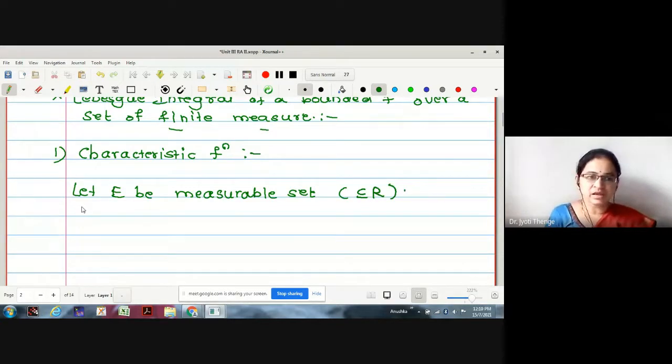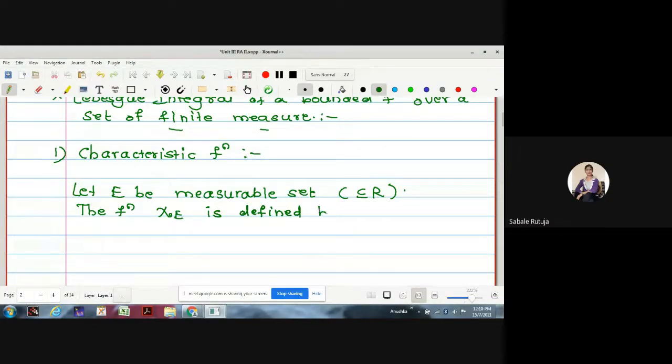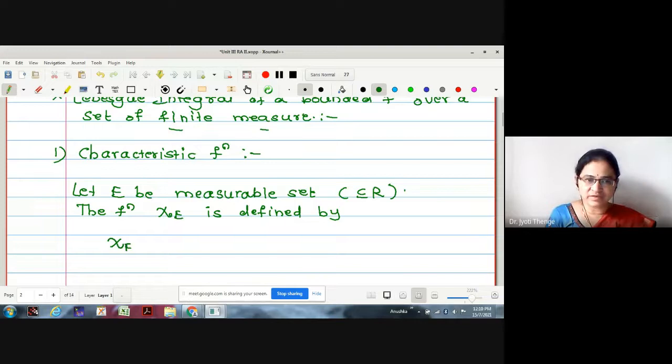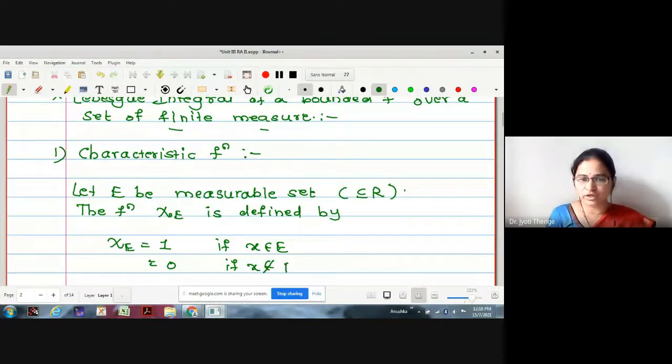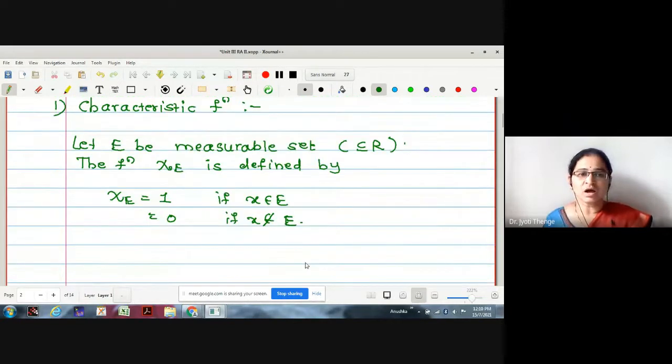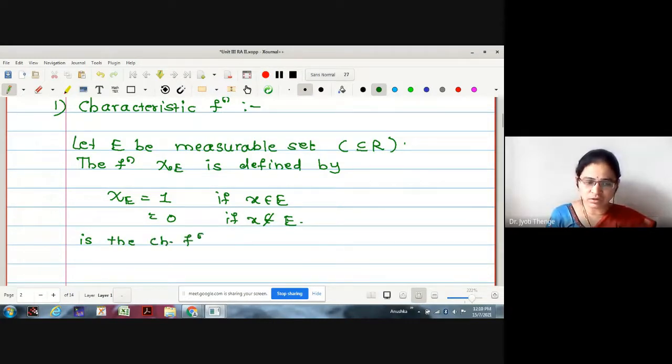Now, what is the function defined? The characteristic function chi E takes the value 1 if x belongs to E, and 0 if x does not belong to E. Now our aim is to find the integration of this. This is the characteristic function of the set E.